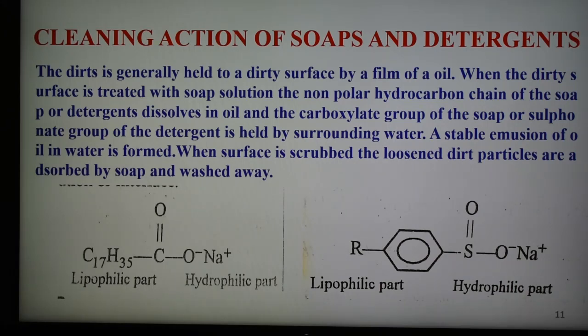This lowers the surface tension between water and grease, and therefore a stable emulsion of oil in water is formed. The surface of the cloth, when mechanically scrubbed, loses the dirt particles adsorbed by colloidal soap or detergent and they wash away ultimately. So this is the important part of the cleaning action of soap and detergent.